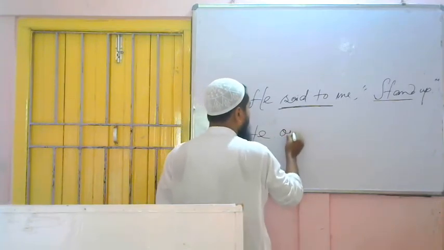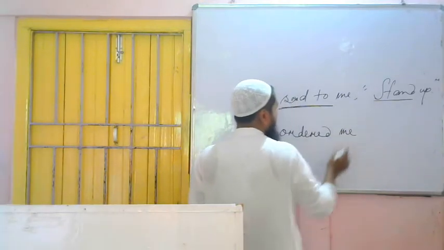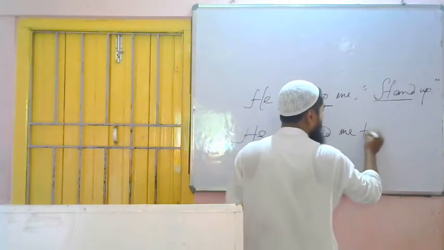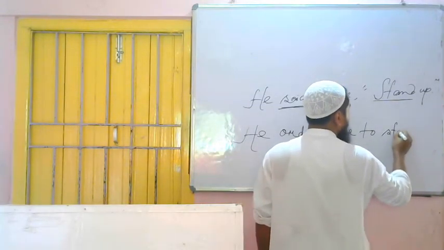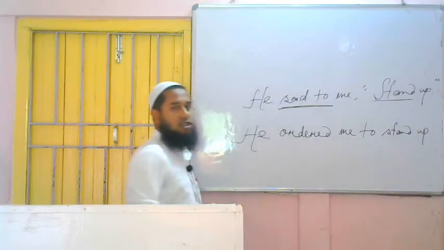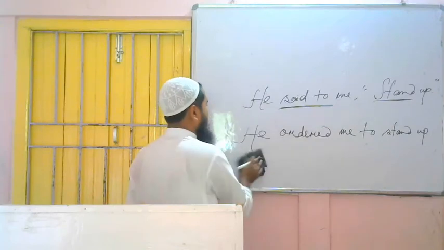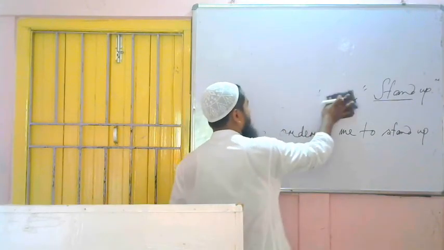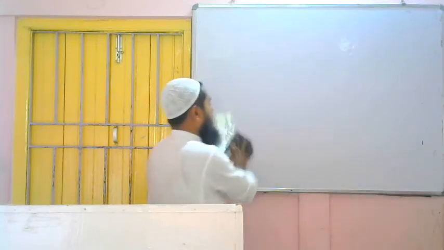He ordered me. In place of comma quotation, what to use? To. He ordered me to, then the remaining part will remain same. Stand up. He ordered me to stand up. Finished. One more of another type, that means of advice or request. Very simple it is.